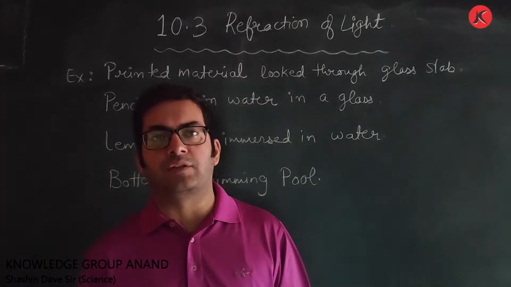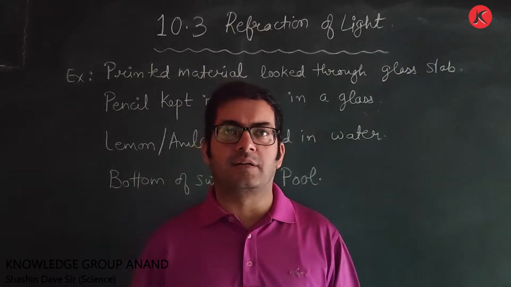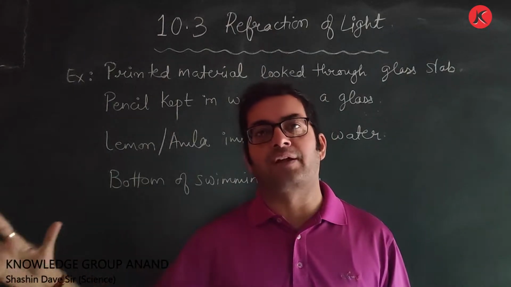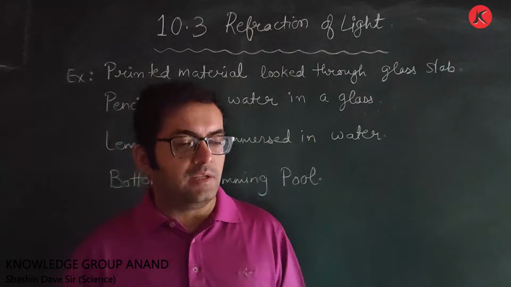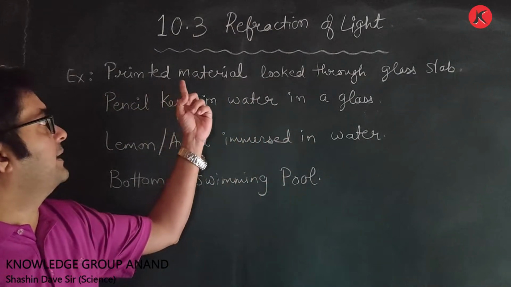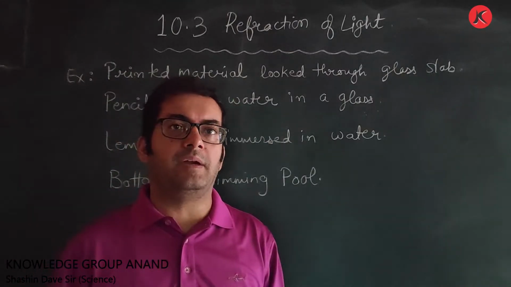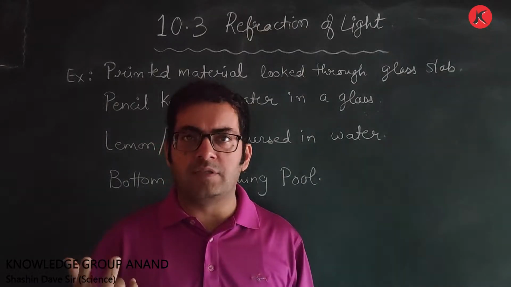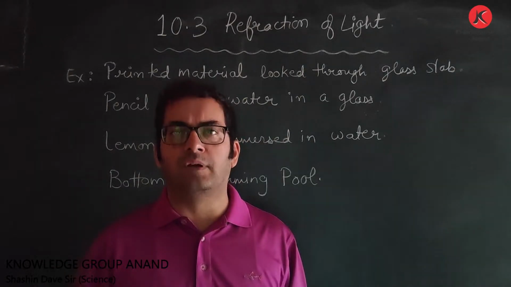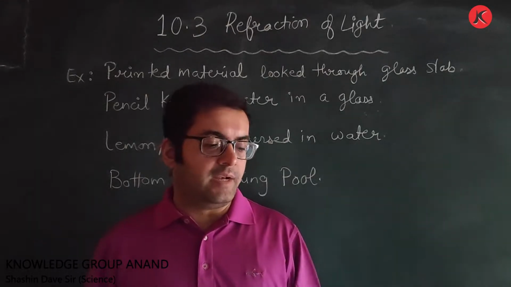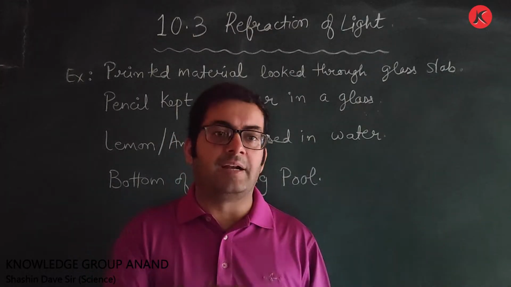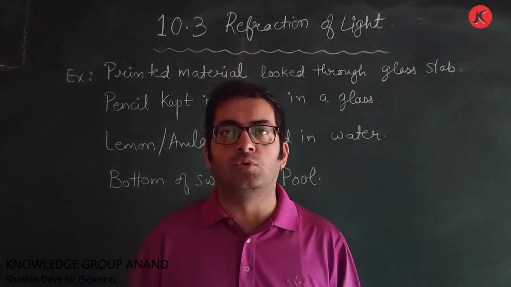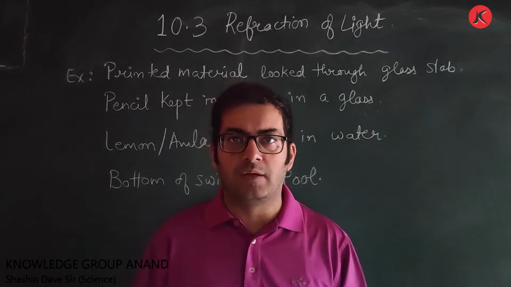Before I give you the definition of refraction of light, let us discuss certain phenomena that we see in our everyday life. All those phenomena are related to refraction of light. The first phenomenon is that printed material, when you look through a glass slab, appears to be raised. Dear friends, you might have seen that when a paperweight, which is in the form of a rectangular glass slab or even a spherical glass, is kept on any printed material, then the letters appear to be raised. That appearance is due to the same phenomenon, that is refraction of light.